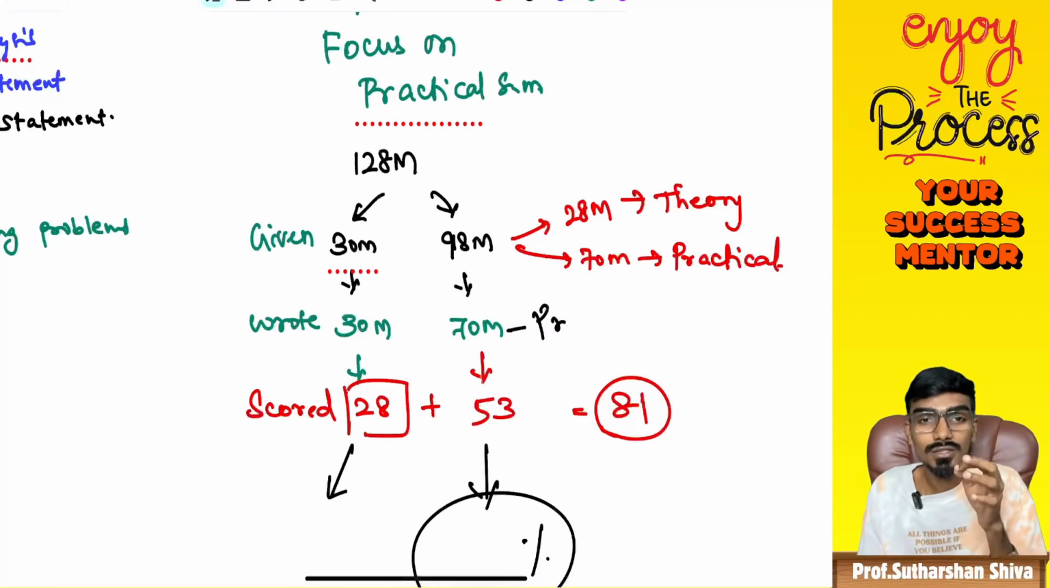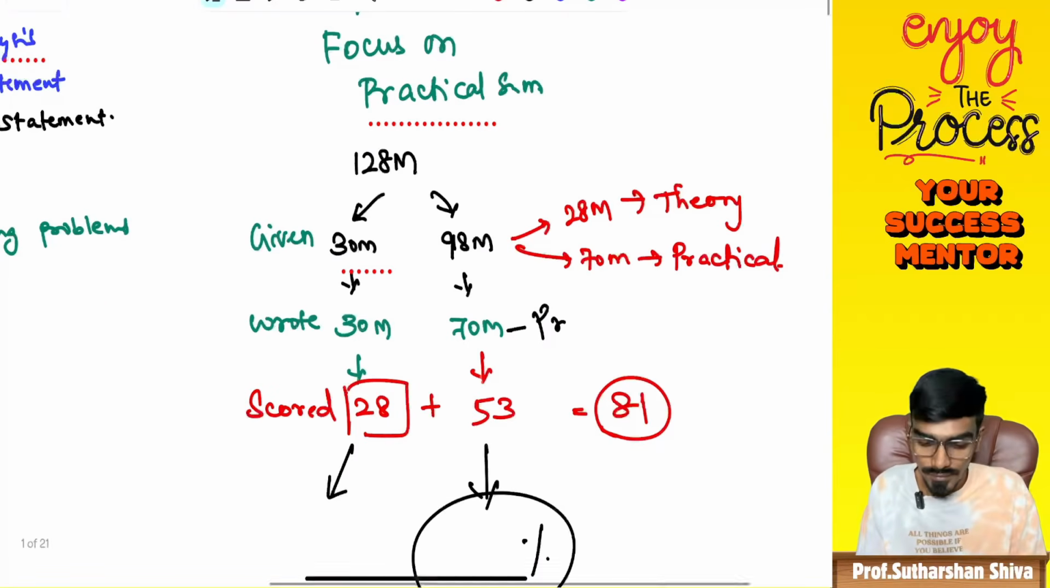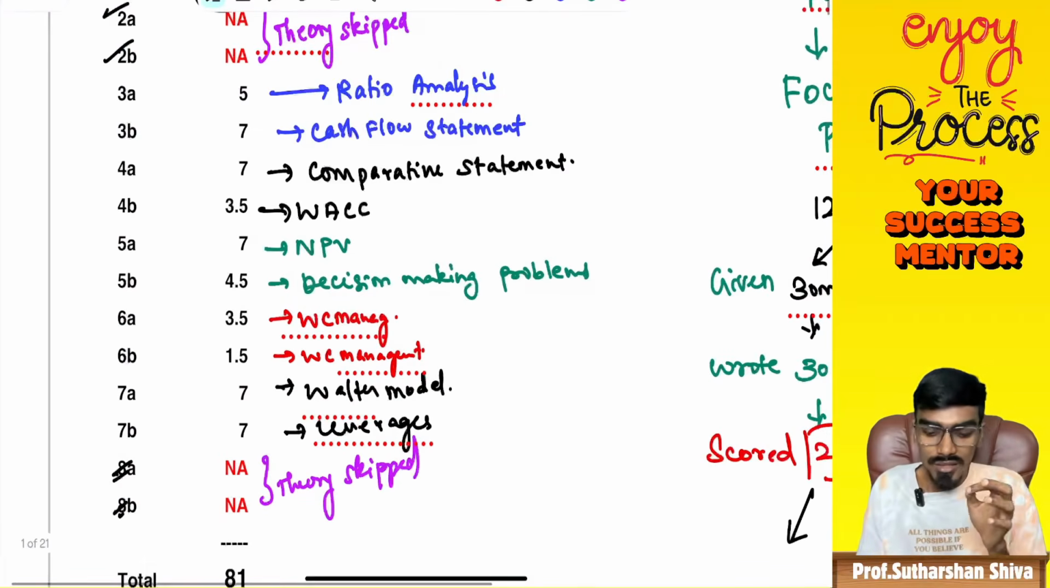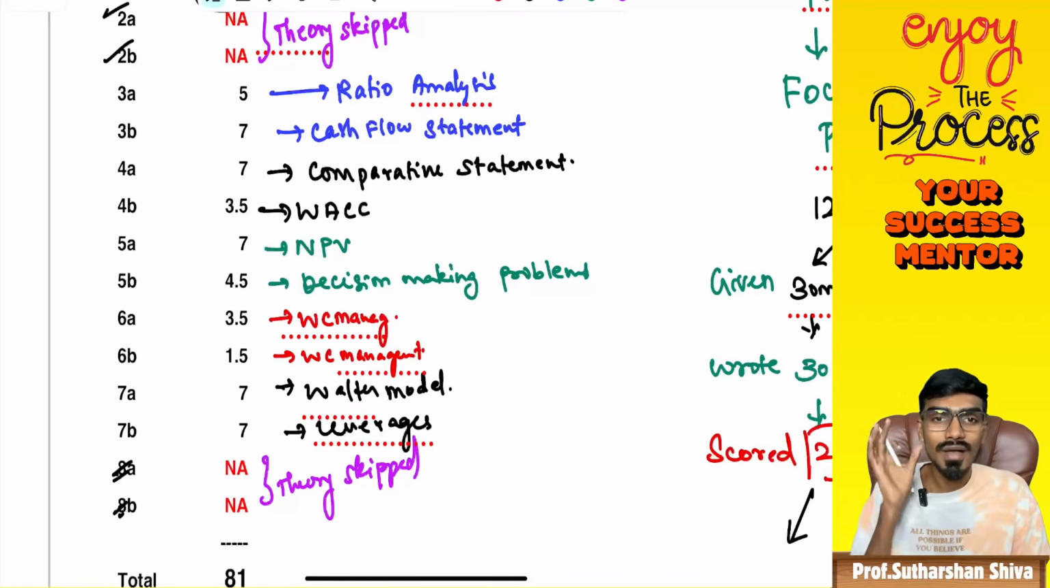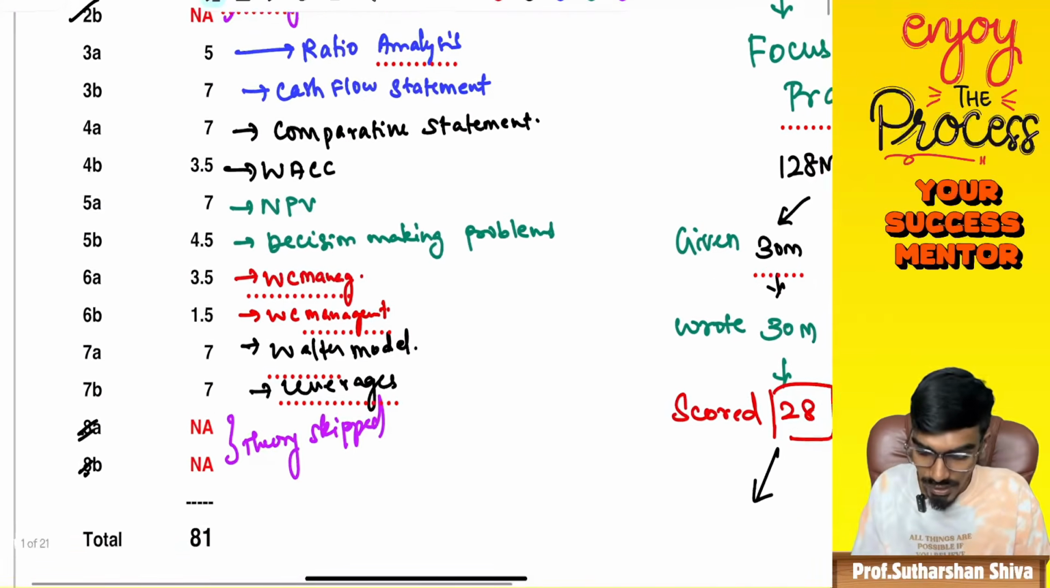See how much enormous effort the student has put in for conceptual clarity. 3A is from ratio analysis, 3B is from the cash flow statement. 4A is from comparative statement, again, and 4B is from the bank. 5A is from NPV, 5B is from a decision-making problem, investment decisions or dividend decision. 6A is from working capital management, 6B is also from working capital management. 7A is from Walter's model, 7B is from leverages. This is how the entire paper went.